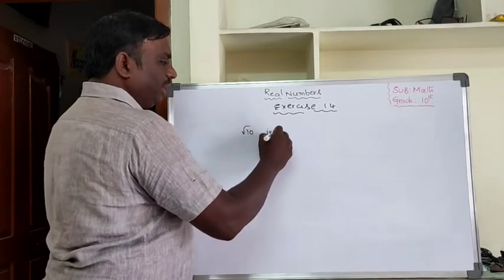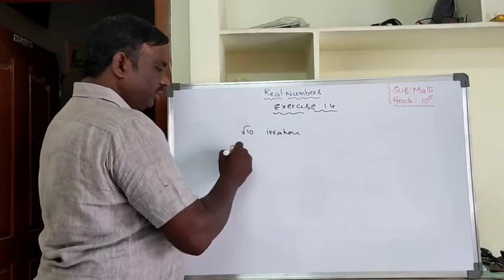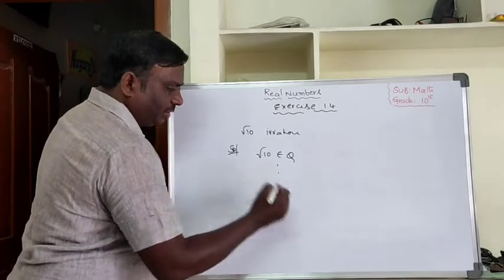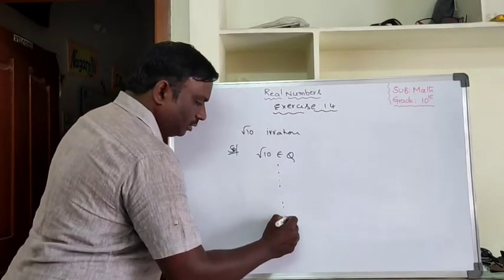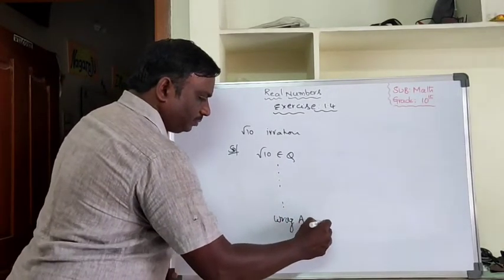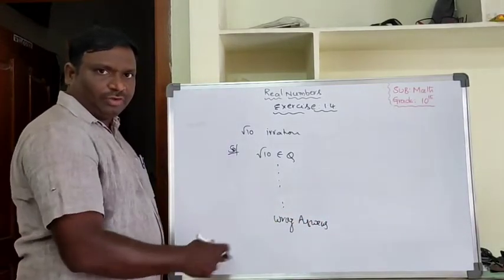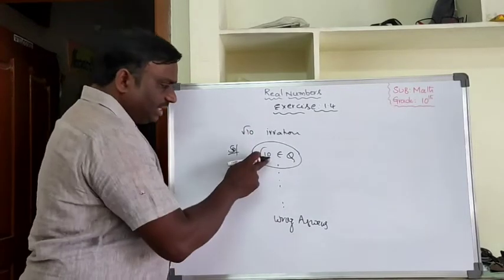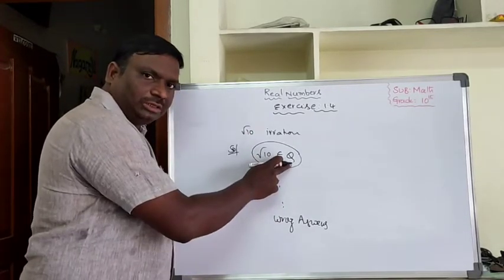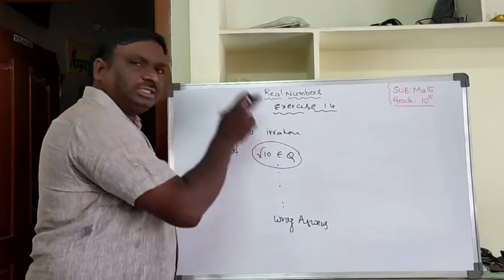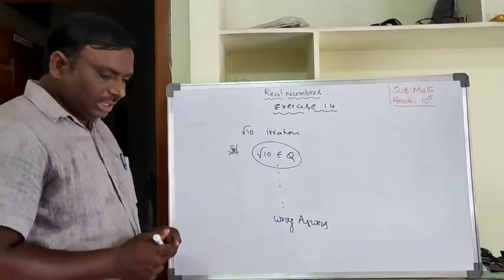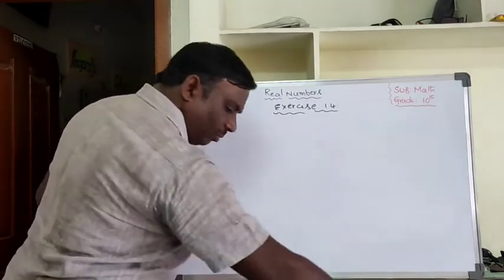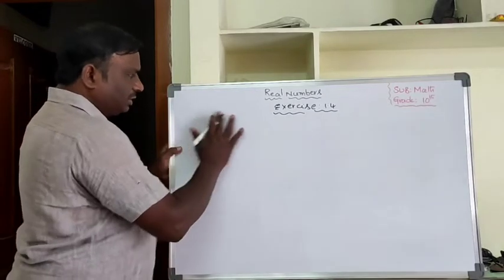Suppose we have to prove root 10 is irrational. In the solution, we take root 10 to be rational, do the simplification, and finally get a wrong statement. When that is a wrong statement, our assumption is wrong, so we can conclude that root 10 is irrational. That is the contradiction method. I will explain one or two questions, and the remaining questions you can do on your own. This is an example question I am explaining here.